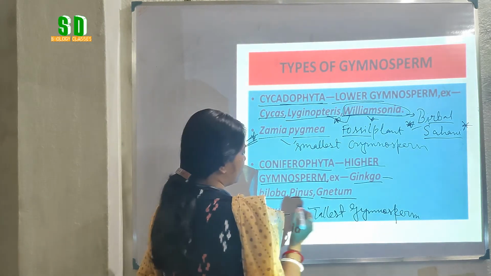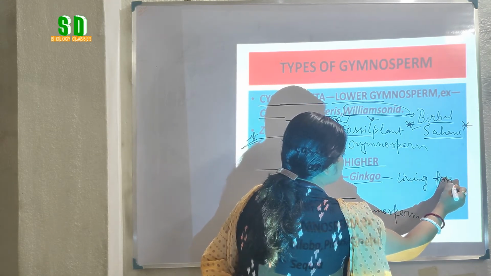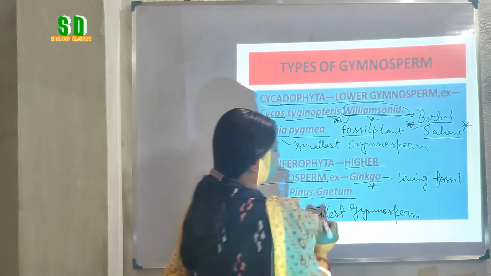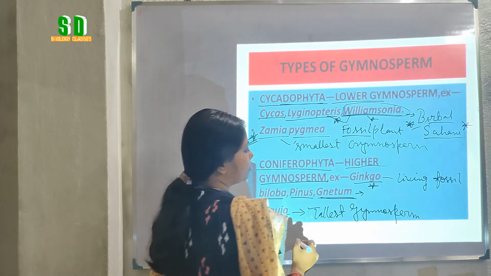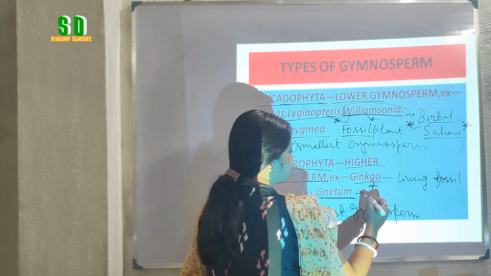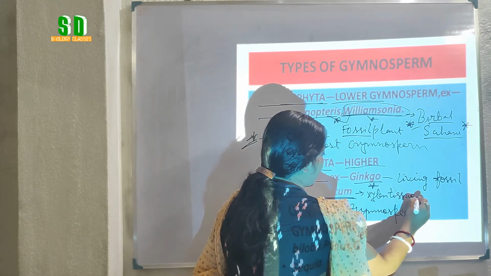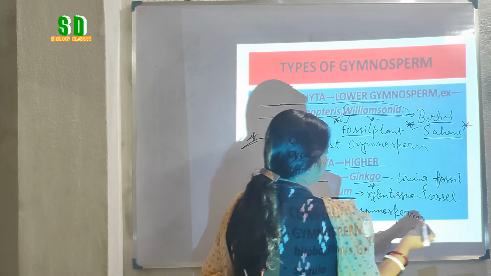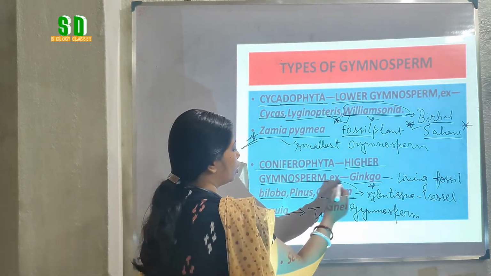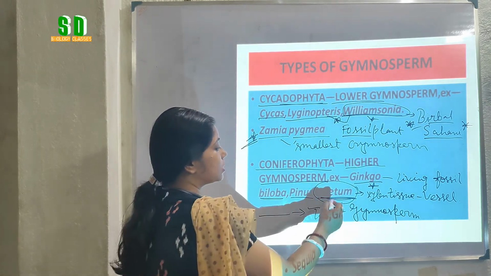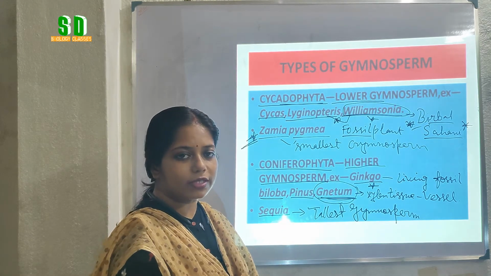Here, Ginkgo biloba is considered a living fossil. This name also you have to remember. Another name is Gnetum. This is also important because in Gnetum the xylem tissue has vessels. Usually in gymnosperms the xylem tissue does not have vessels, but in Gnetum and also in the group where Gnetum belongs, the xylem tissue has vessels.